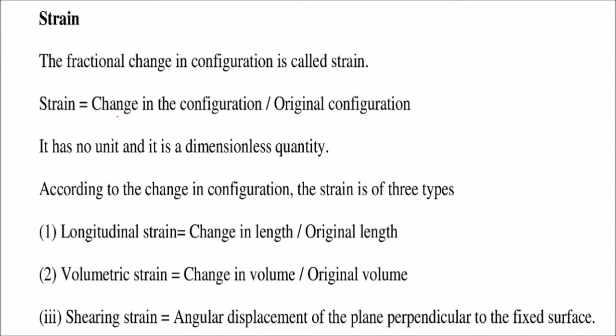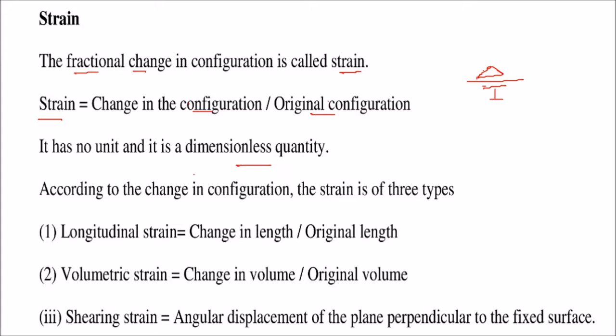Strain. What is strain? Strain is a fractional change in configuration. You can have a relationship that strain is the change in the configuration divided by the original configuration. That means the change which has happened, delta change, divided by the initial one. So it has no unit because both are the same, and it is a dimensionless quantity.